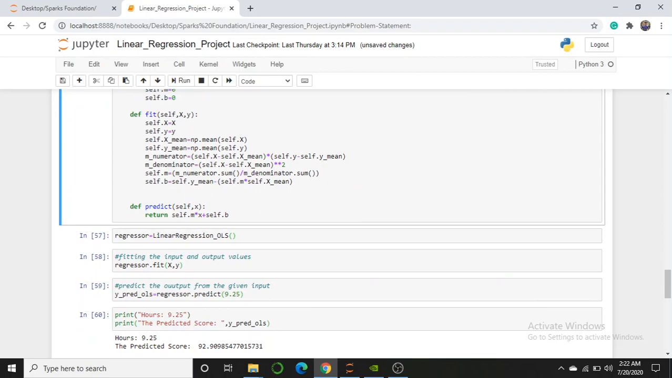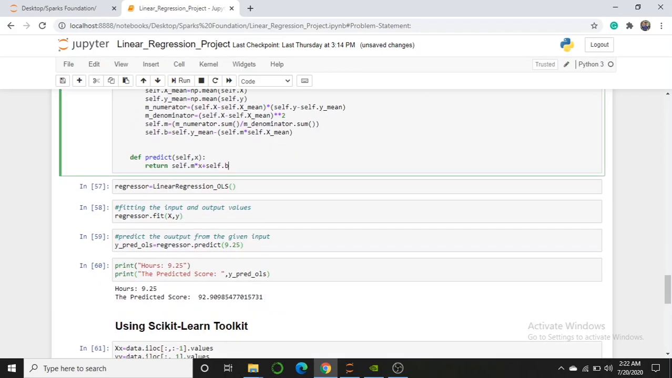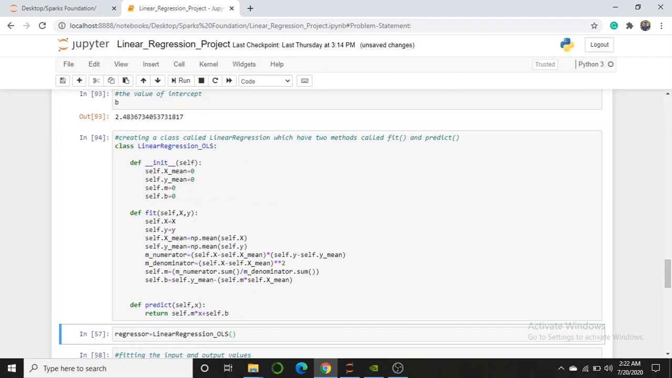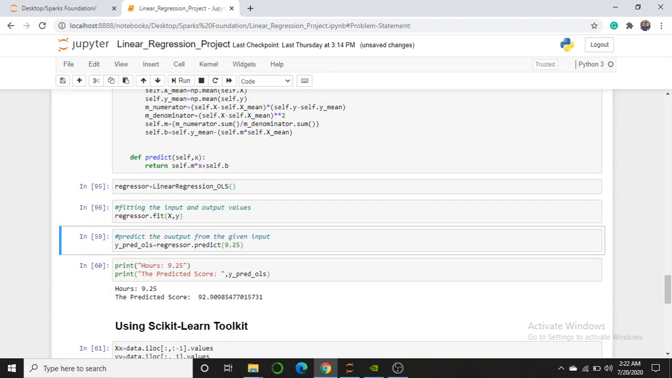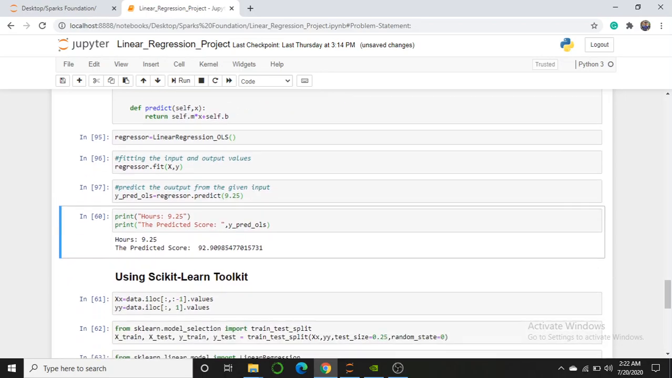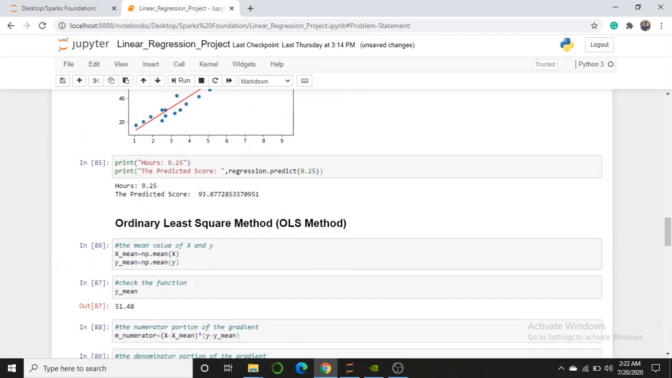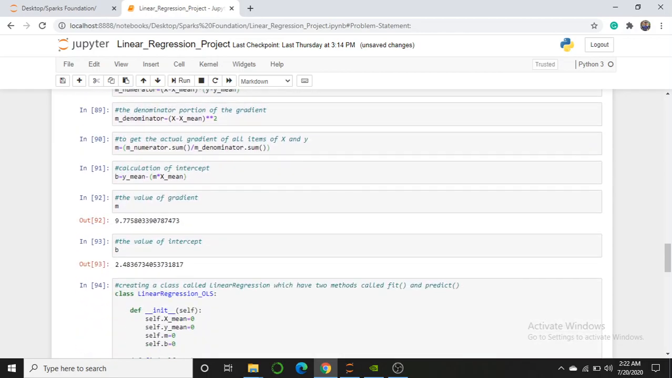Fit is to define or get the relation between the input and the output, how it is related, and then predict will give me the predicted value, like what my predicted answer will be for 9.25. So I run it. After that, for the OLS method, I have also created the object regressor. After that fit, and again I repeated the same procedure, and my answer is 92.90. So it is quite similar, very close: 92.90, and here the answer is 93.07. So they are very close.